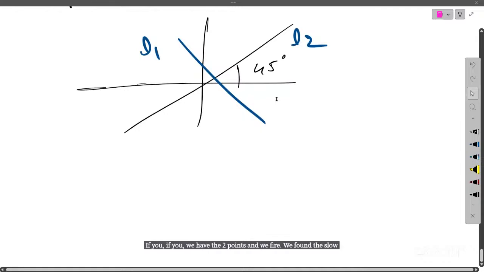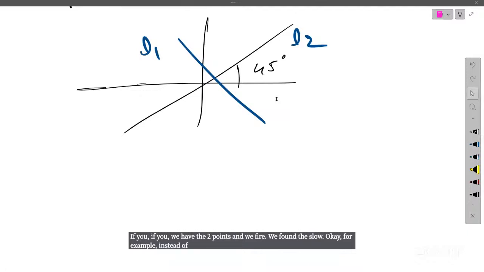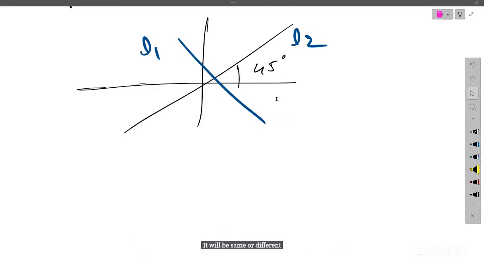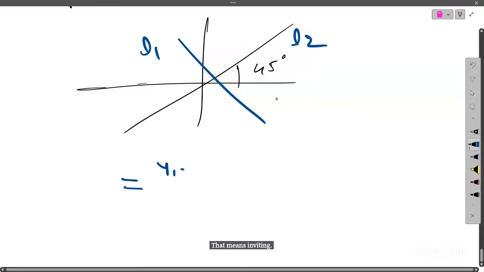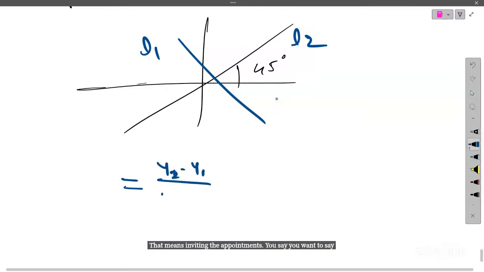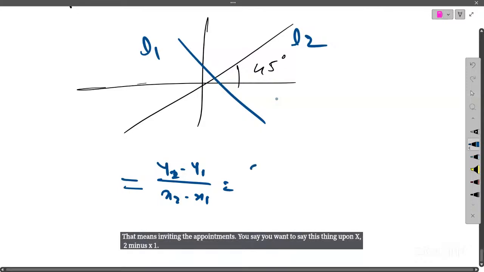Reversing, for example, instead of the y coordinate, we consider the x coordinate, and instead of the x coordinate, we consider the y coordinate. If we are inverting the points, then when calculating the slope, will it be the same or different, madam? Inverting the points means you want to say y2 minus y1 upon x2 minus x1, is this same as this?